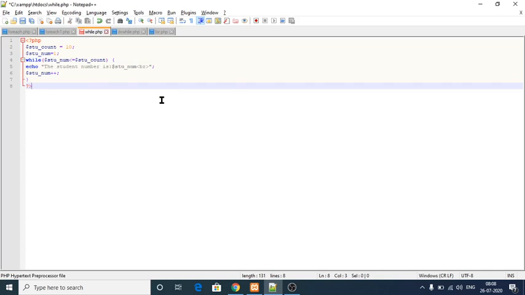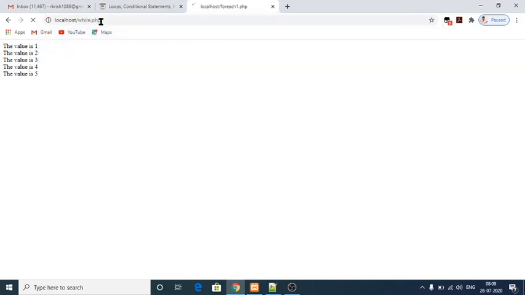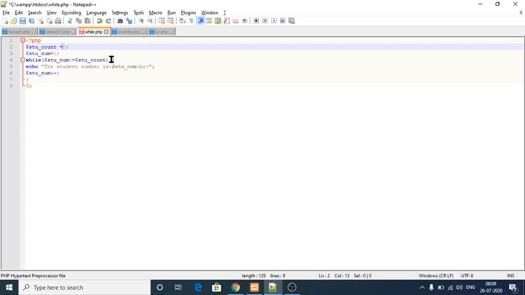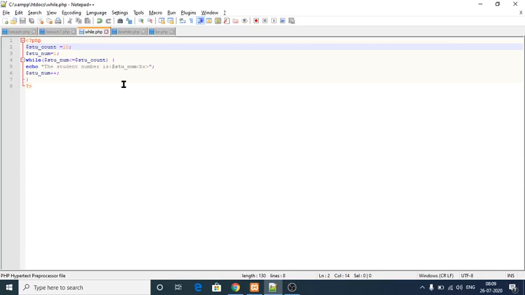It will execute 10 times. So see here, I am going to execute, no sorry, not for, while loop. Yes, student number is 1, student number is 2, 3, 4, 5, 6, 7, 8, 9, 10. Because the given condition is true, it will execute the body of the statement.